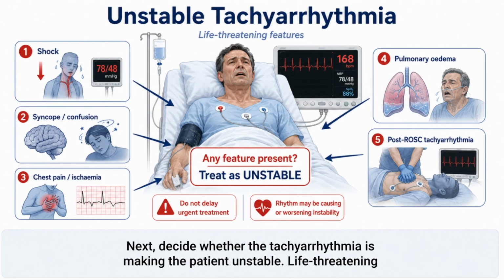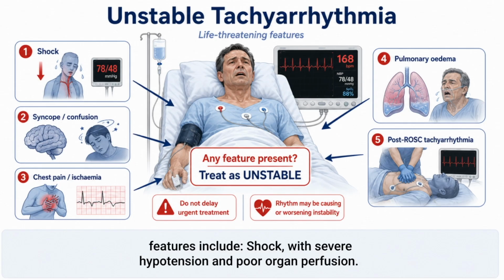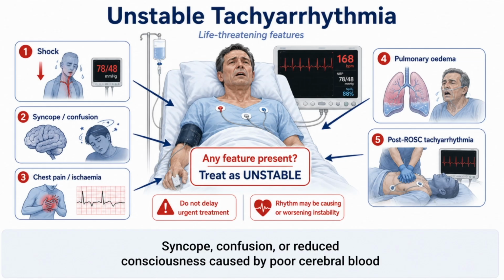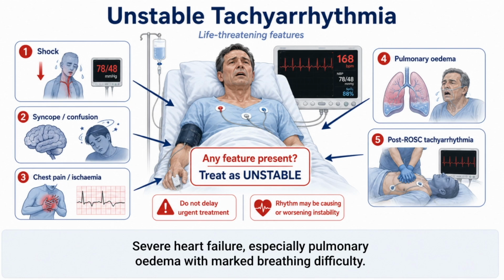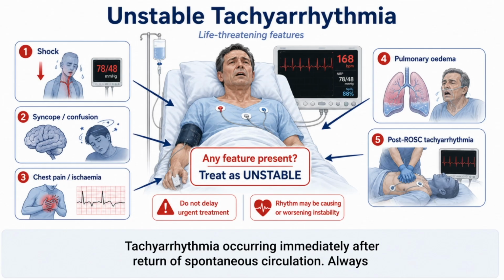Next, decide whether the tachyarrhythmia is making the patient unstable. Life-threatening features include shock with severe hypertension and poor organ perfusion; syncope, confusion, or reduced consciousness caused by poor cerebral blood flow; myocardial ischemia, shown by ischemic chest pain or new ECG changes; severe heart failure, especially pulmonary edema with marked breathing difficulty; and tachyarrhythmia occurring immediately after return of spontaneous circulation.